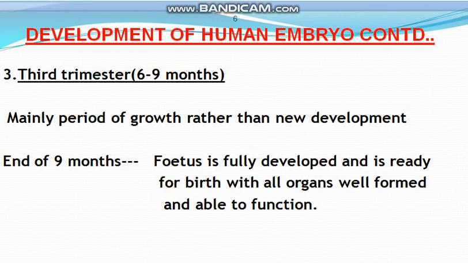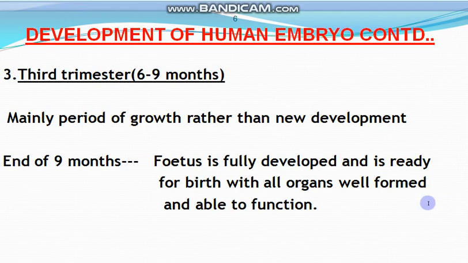Now comes the 3rd trimester, from the 6th to the 9th month, and this is a period of growth rather than new development. In this 3rd trimester, no new organ is formed, but only the growth of already formed organs and systems takes place.